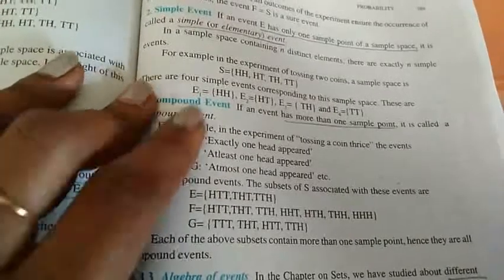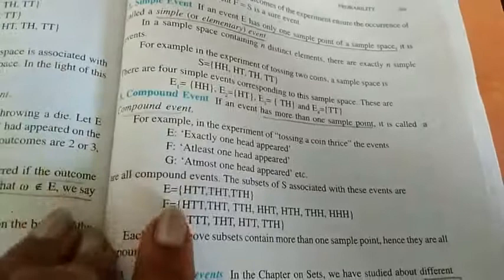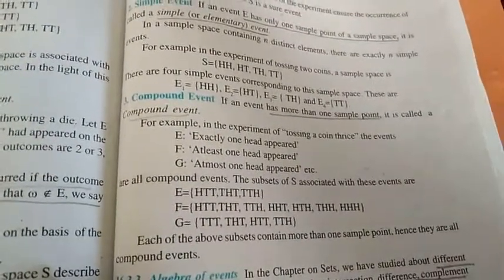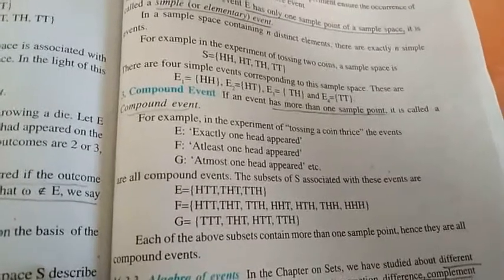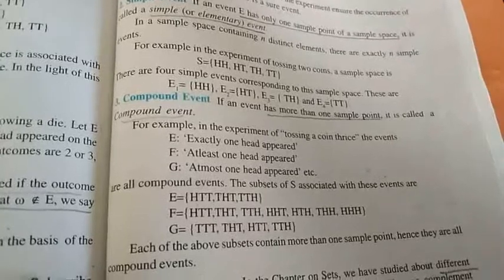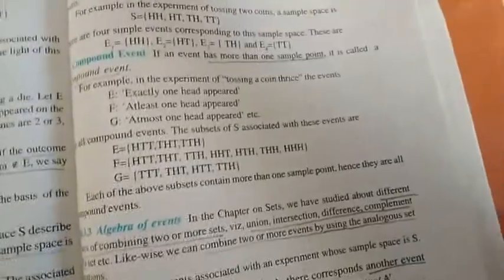Simple event means there can be only one element inside that event. Compound event means more than one element in that event. When it comes to sets, we call it an element. Here we call it a sample point of a sample space. Hope you got it. So we have seen 3 types of events: impossible and sure events, simple event and compound event.